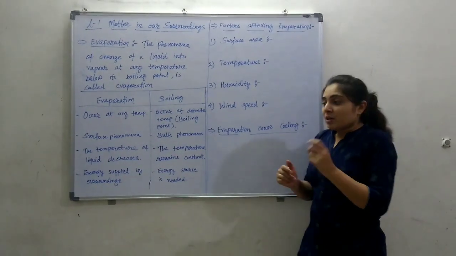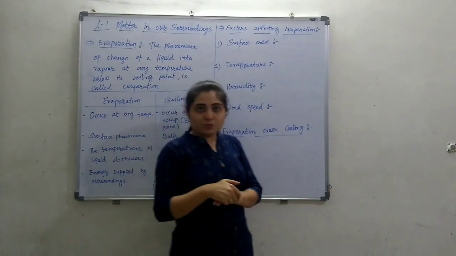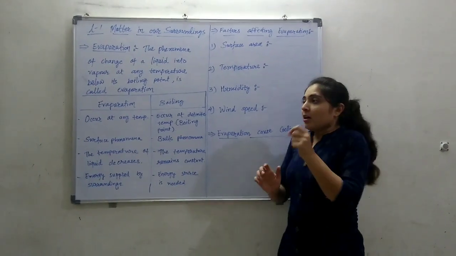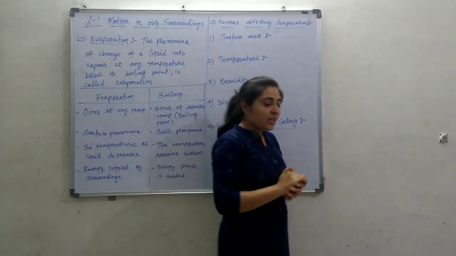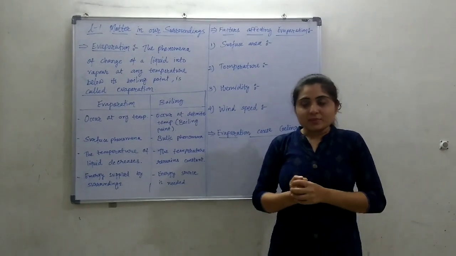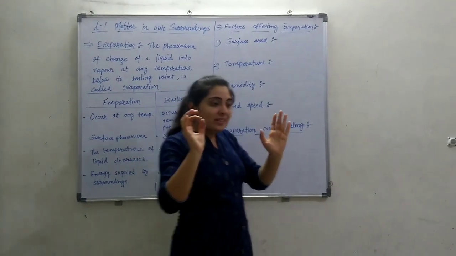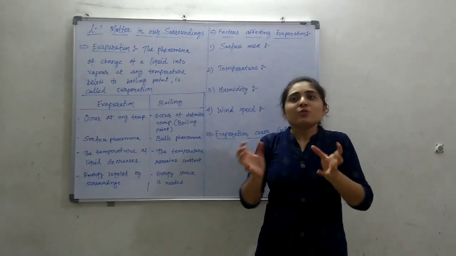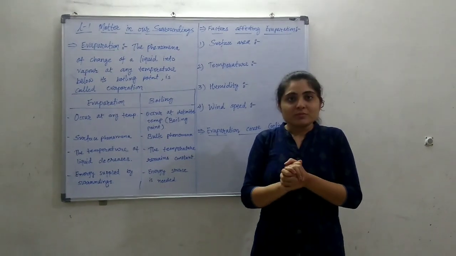Now, humidity. What do we mean by humidity? The amount of water vapor in the atmosphere. Right? So that is the humidity. At any temperature, the atmosphere has some water vapor in it. Okay, but there is a capacity. There is some limit for the amount of humidity in the atmosphere. The atmosphere can't hold humidity more than a certain limit, right?